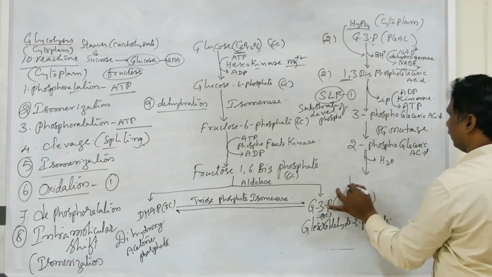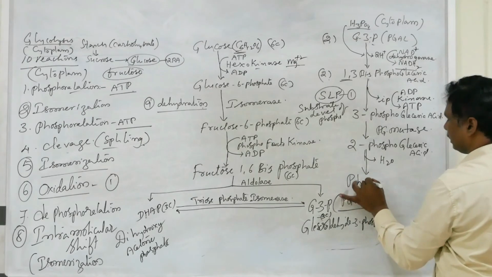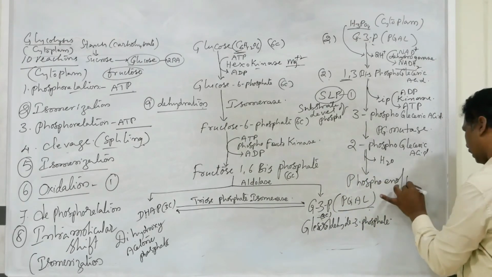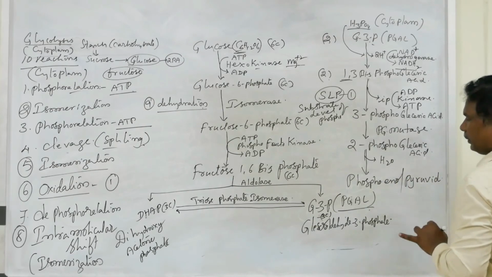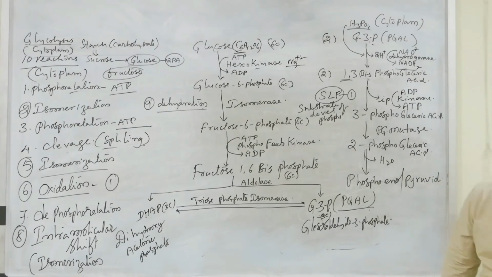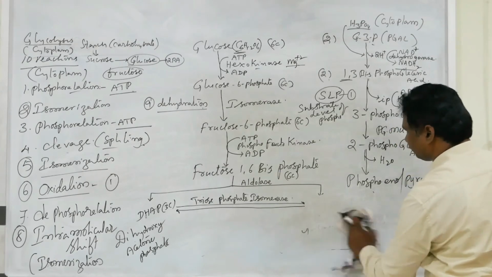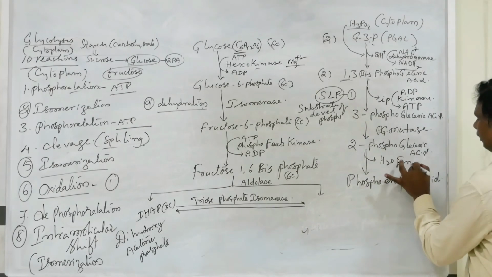It is converted into phosphoenol pyruvic acid in the presence of the enzyme enolase.